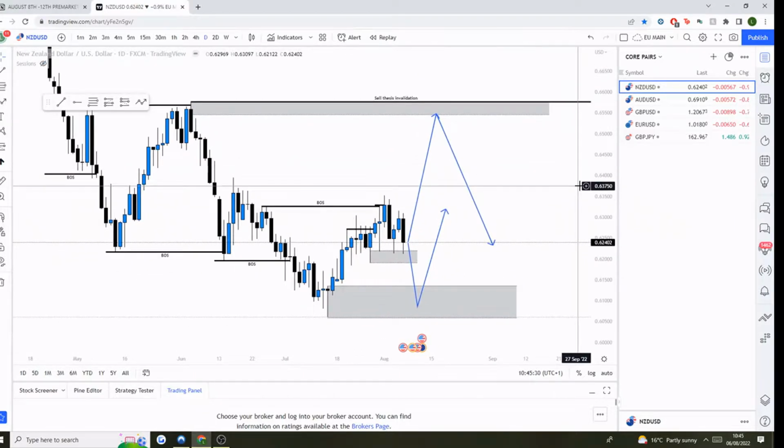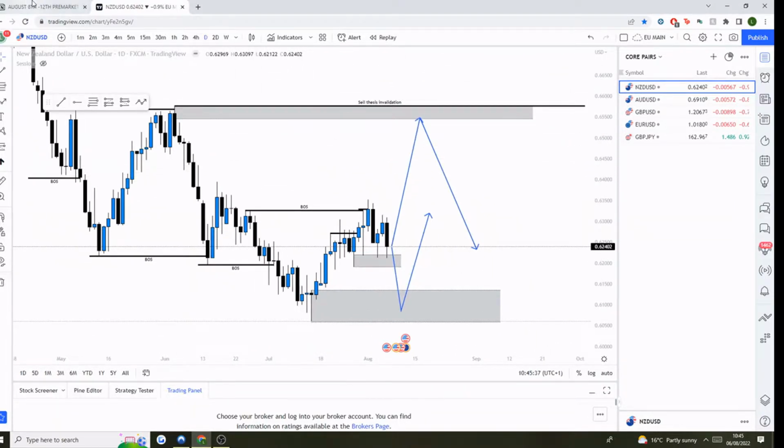So I've just jumped on today to do my weekly forecast, and this will be the weekly forecast for the week commencing the 8th of August and ending the 12th of August.